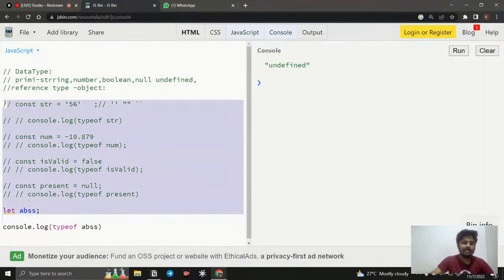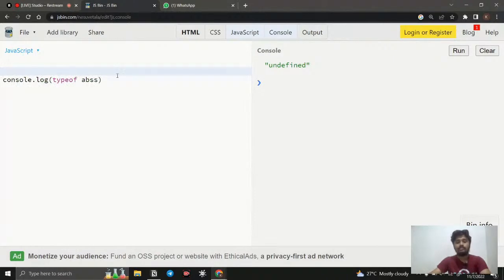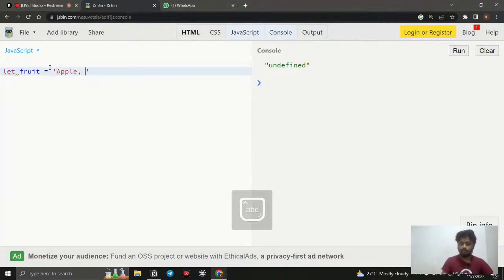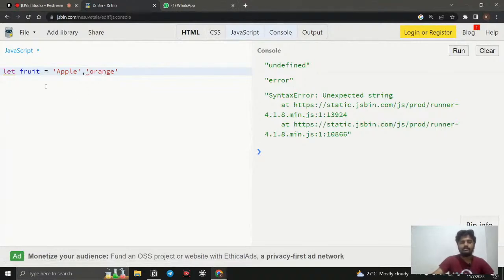When I say primitive data types, there is something we cannot do: we cannot store more than one value. For example, let fruit equal apple, and then if I give a comma and go for orange, this is not possible. You can see an error here, a red block, and if we run it, you can see the error, unexpected token. The reason is it is a primitive data type, so it stores only one value.